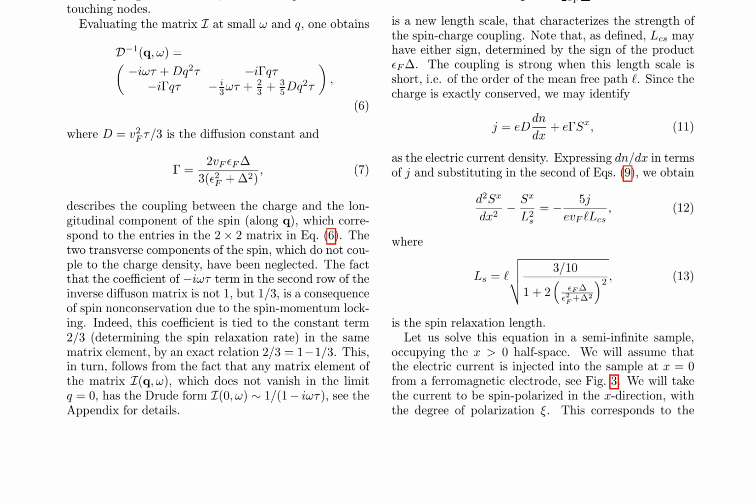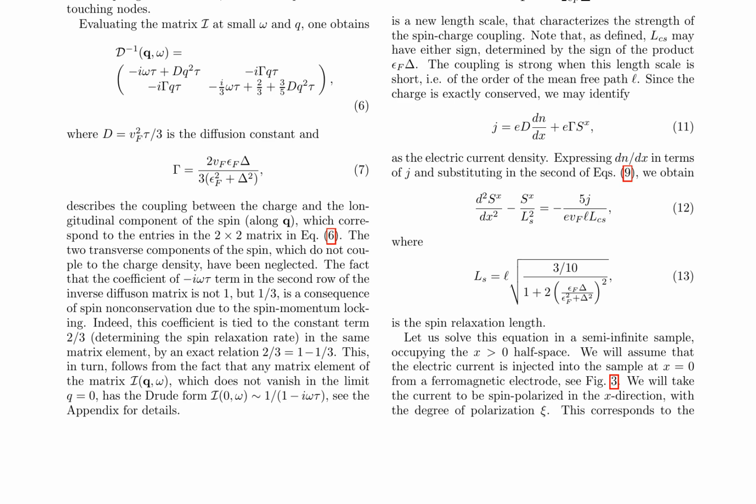The authors highlight the significance of spin non-conservation due to spin momentum locking, which leads to a non-trivial coefficient in the inverse diffusion matrix. The authors then derive the coupled spin-charge transport equations, which are valid on time and length scales longer than the mean free time tau and mean free path L. They solve these equations in the steady state, assuming transport in the x direction, and obtain a new length scale L_CS that characterizes the strength of the spin-charge coupling.